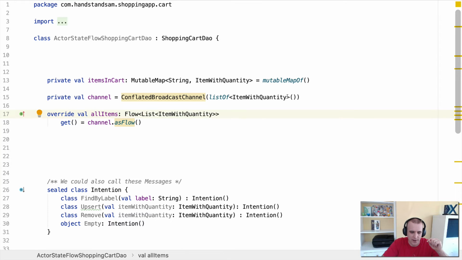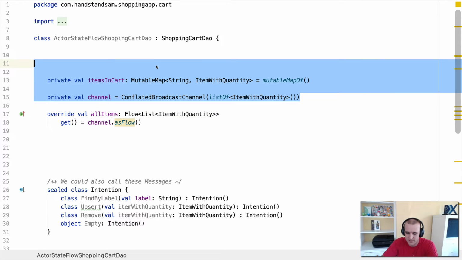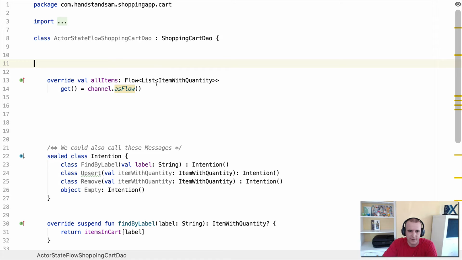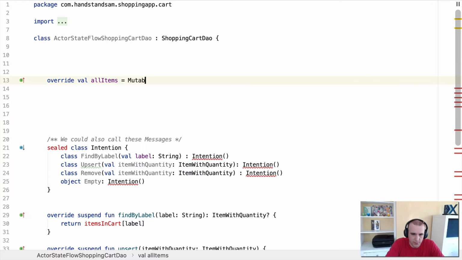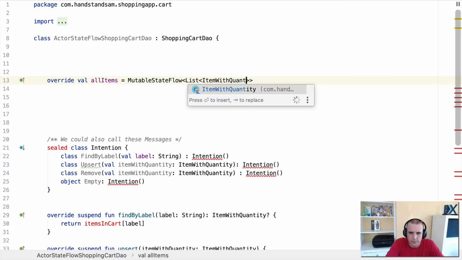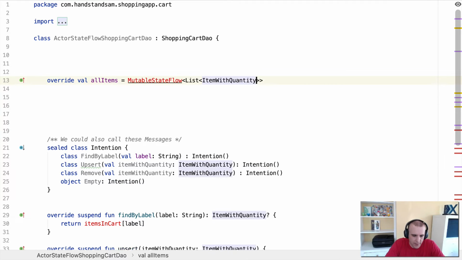So what I want to do now is we're going to go ahead and replace a lot of these things. So I'm going to drop this. It's going to make errors in the code below, but that's okay. And then what I'm going to do here is I'm going to make allItems and just assign it to a MutableStateFlow. So we'll do a MutableStateFlow of List of Item.